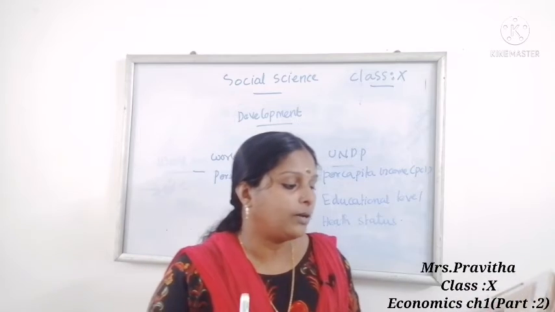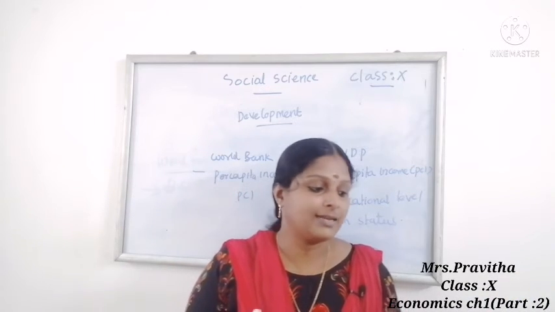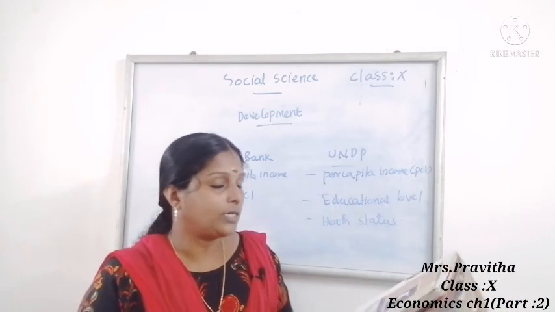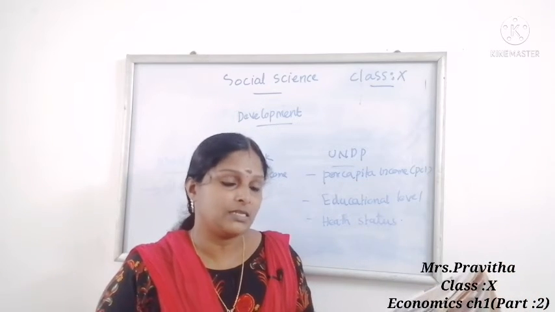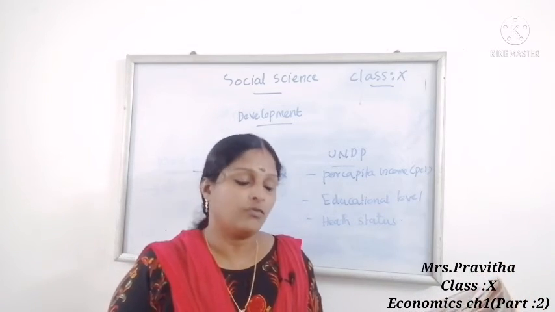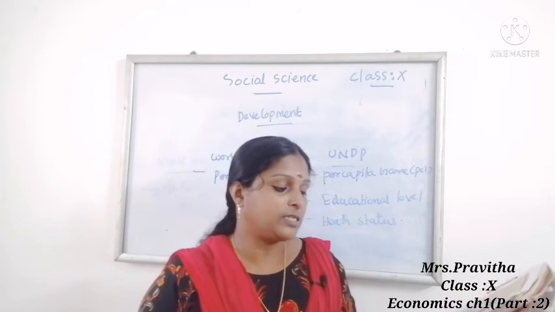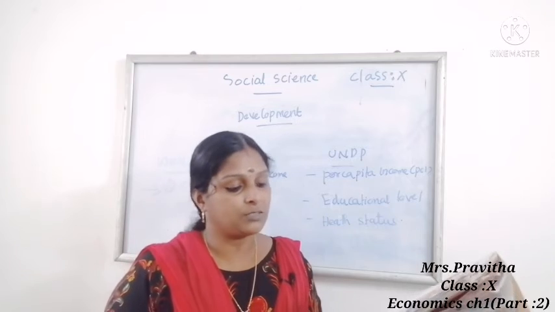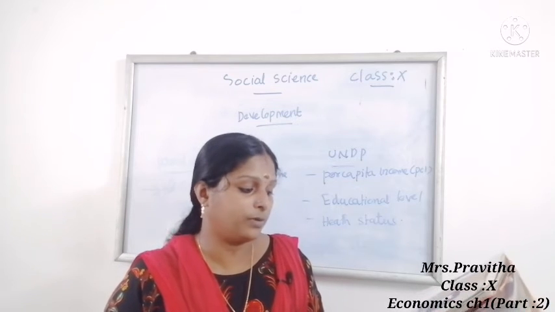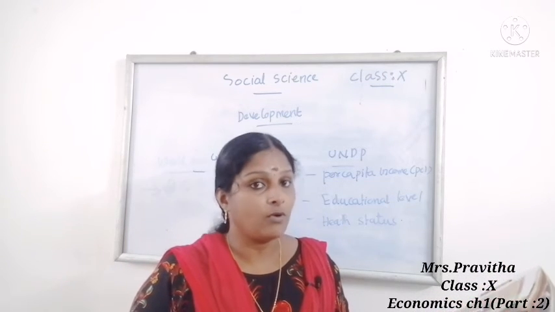You know what per capita income is. What does life expectancy mean? Average lifespan of a person. Life expectancy at birth denotes, as the name suggests, the average expected length of life of a person at the time of birth.